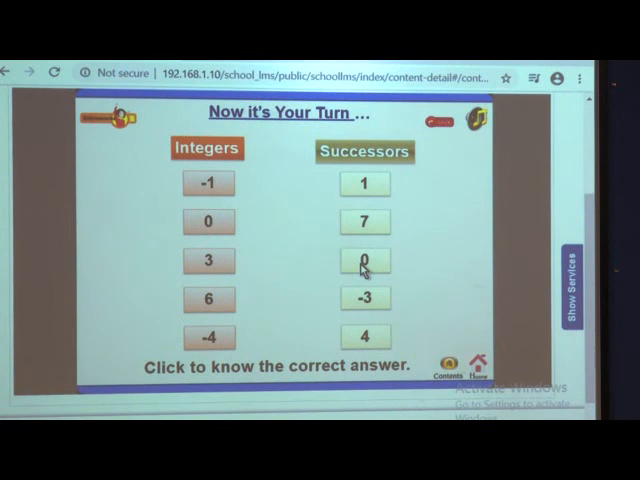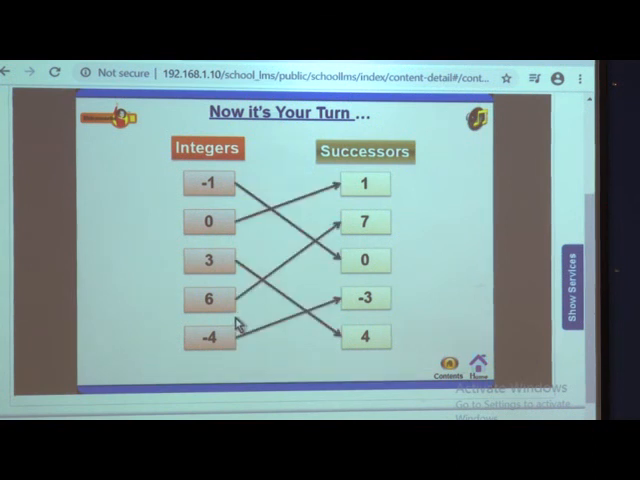So, the successor of -1 is 0. What will be the successor of 0? Imagine a number line again. After 0 is 1. So, you have to solve these different types of examples, write your own integers and find out their successors. Here I will give the answers to you, just check your answers with that.